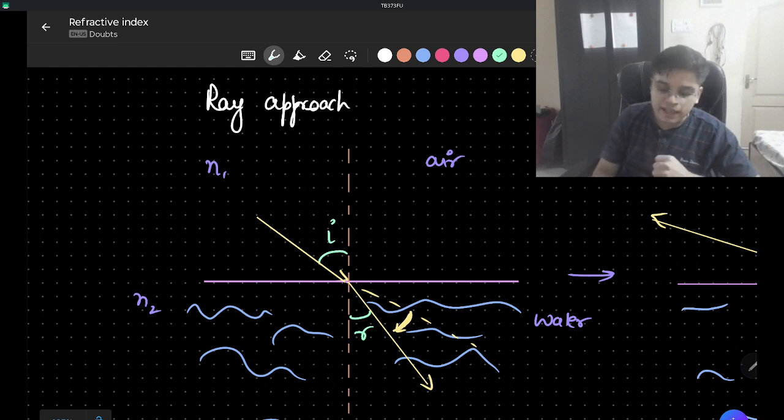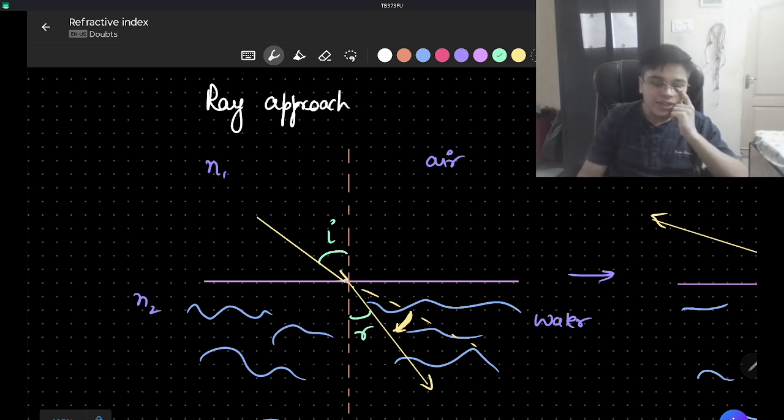Kathan had expected the light to keep on going at the same incident angle, but as Devika had explained to him, the angle should have changed, and it does change in this particular example. But she doesn't know how to predict whether the light bends towards the normal or away from the normal.